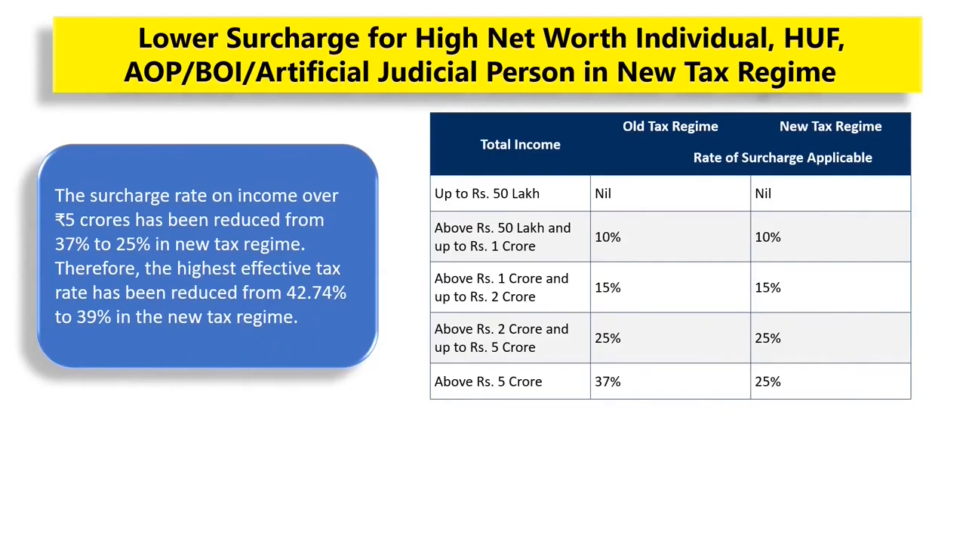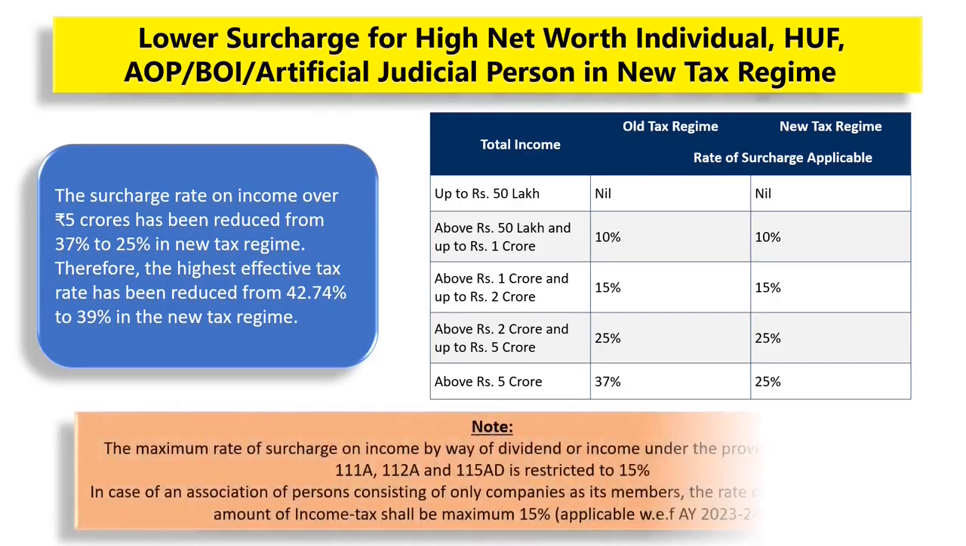Therefore, the highest effective tax rate has been reduced from 42.74% to 39% in the new tax regime. Also, please note that the maximum rate of surcharge on income by way of dividend or income under the provisions of Section 111A, 112A and 115AD is restricted to 15%. Also, in case of an association of persons consisting of only companies as its members, the rate of surcharge on the amount of income tax is maximum at the rate of 15%.